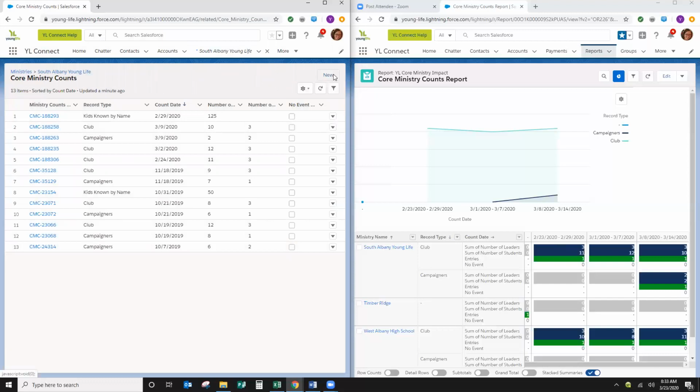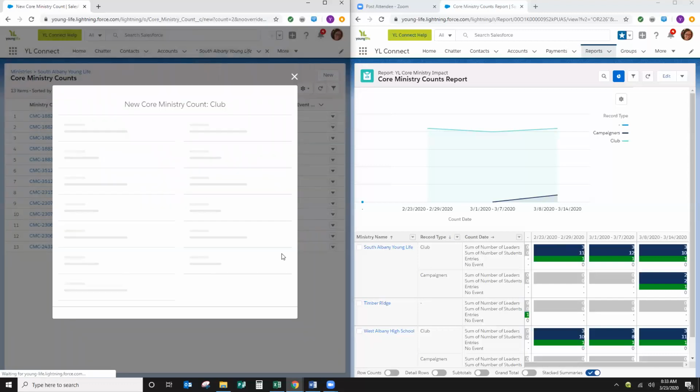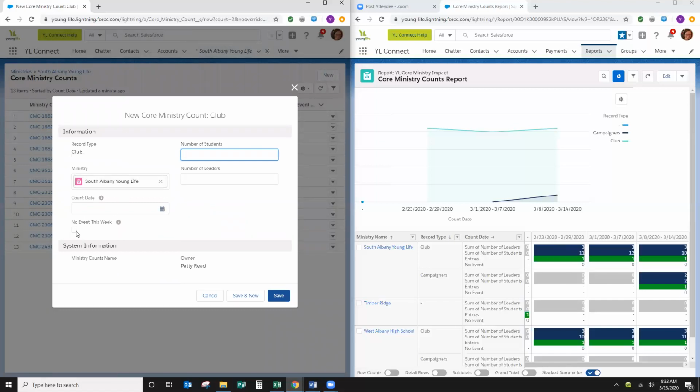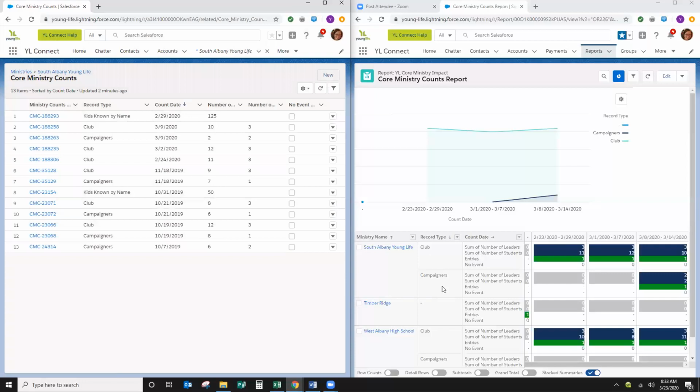Let me show you that again. So click on next. So you pick your date and then you click this no event this week. So you want to do that for both club and campaigners for every week. And you do it on the Monday before the week that just happened, or the Monday after the week that just happened, sorry. So that was South Albany Young Life.